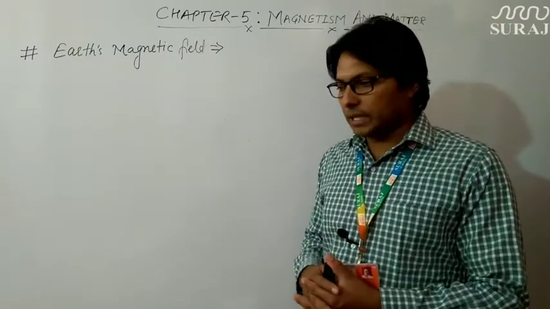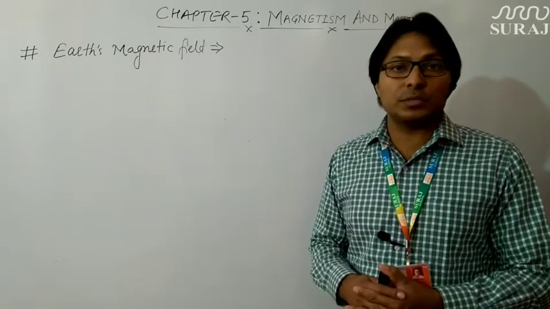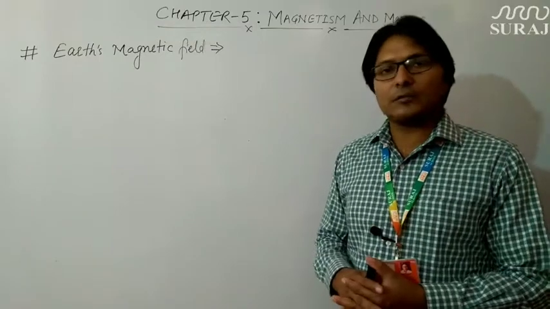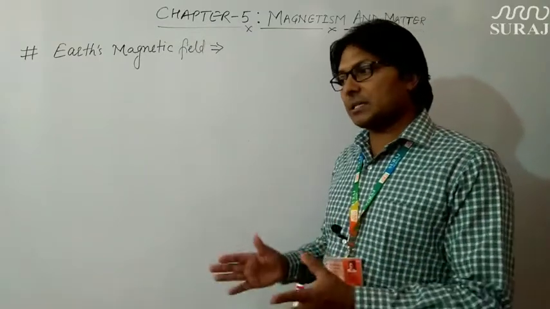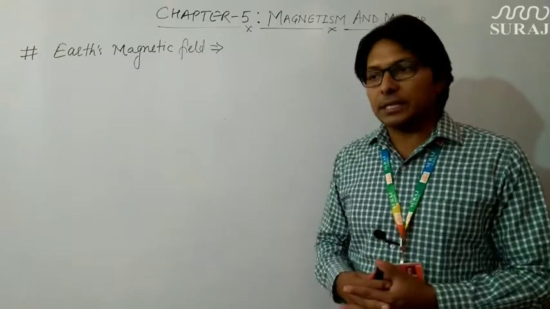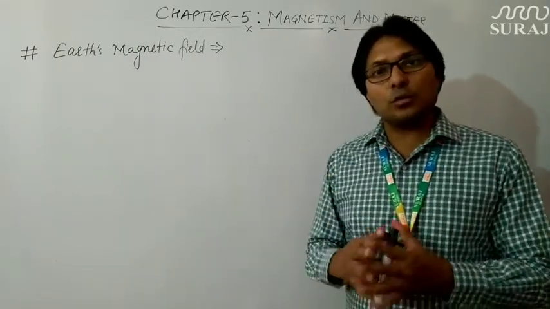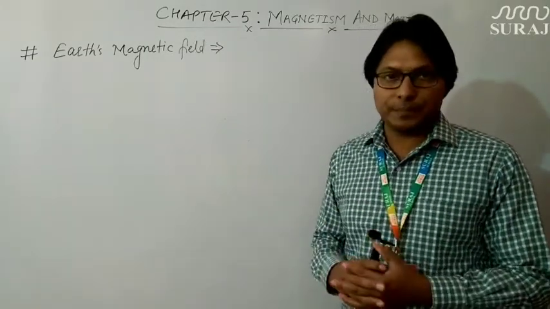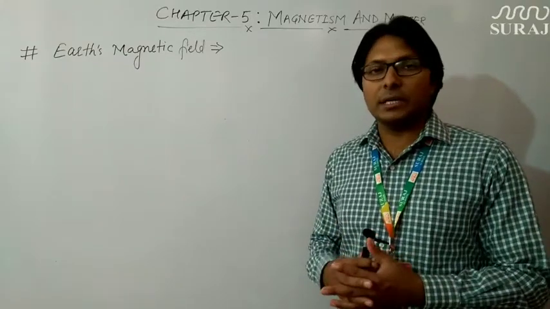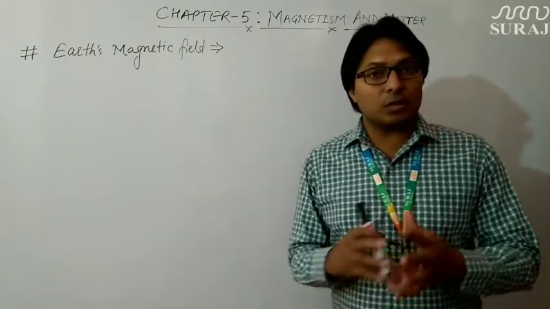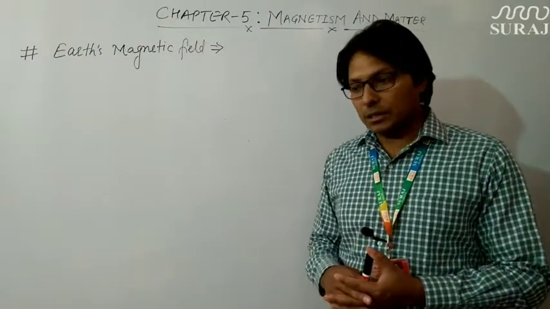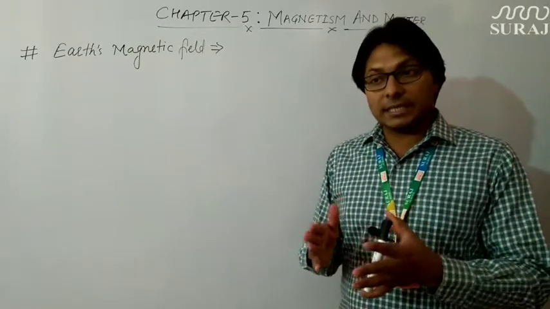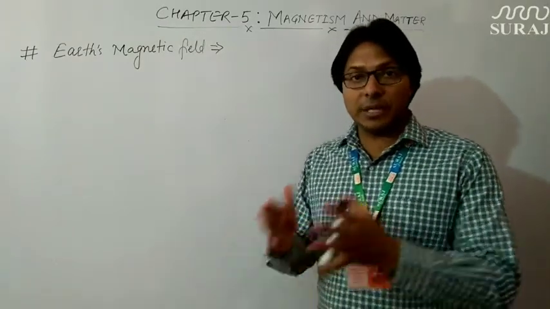You all know that the temperature of Earth's core is very high, and at that temperature various metals are found in a molten state. If the metals are molten, there must be ions doing circular motion due to Earth's rotation. If ions are moving in a circular path, circular currents will be flowing inside the core of Earth, and due to these circular currents the existence of a magnetic field can be assumed.